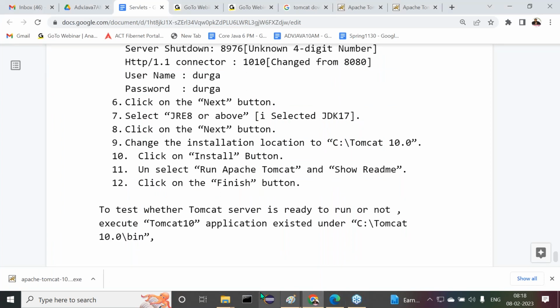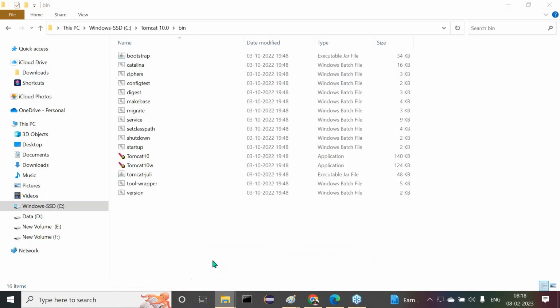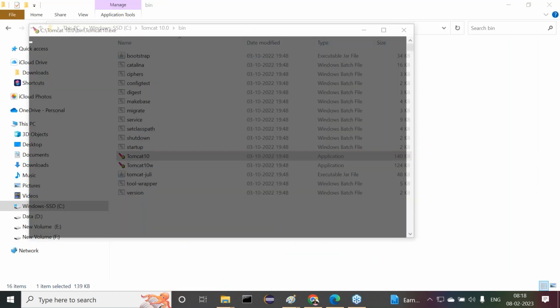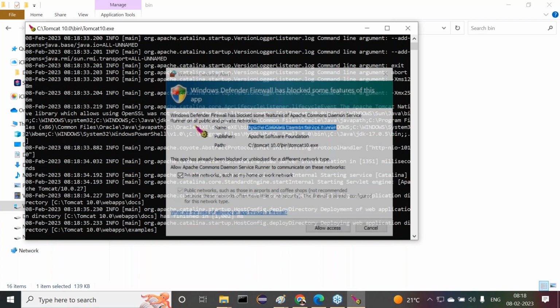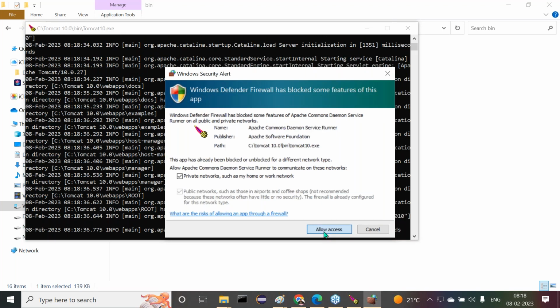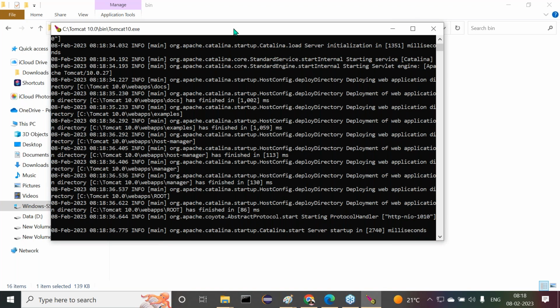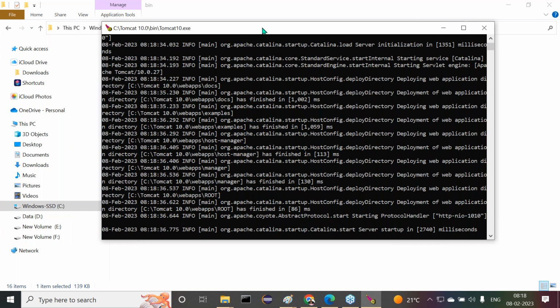Okay. Then what do we have to observe there? Let me double click on it. You are going to get that black and white screen. Allow access, no problem here. If we click on allow access, this is the server software, the server console, in other words, the server command prompt.